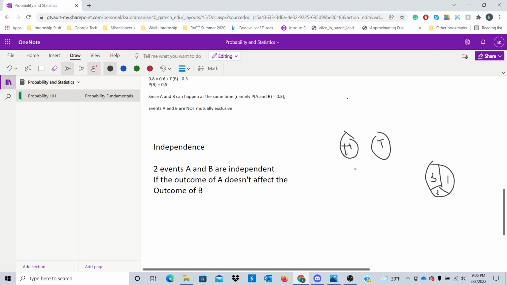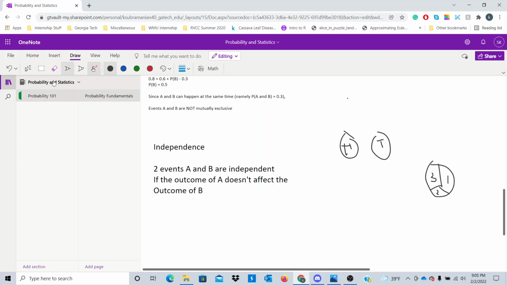It's not like the coin and the spinner are talking to each other in secret, and getting a heads on a coin toss will affect what I get on the spinner. It just doesn't work that way, if you think logically. So in this case, tossing a two-sided coin versus spinning a spinner, those events are independent.